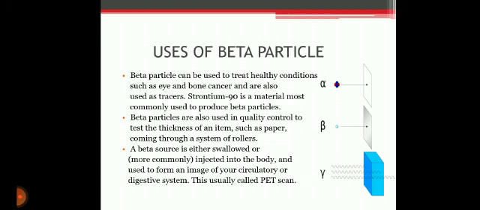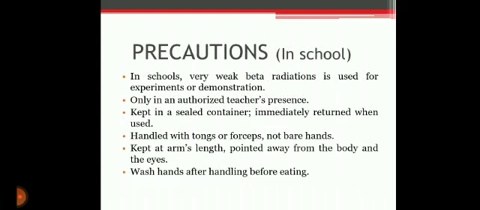One radioisotope used for this purpose is carbon 14, which can be inserted into an organic or biological molecule and followed by its beta radiation signals. Next is precautions. Beta particles, which are similar to electrons, are emitted from naturally occurring materials such as strontium 90. Such beta emitters are used in medical applications such as treating eye disease. In general, beta particles are lighter than alpha particles and they generally have a greater ability to penetrate other materials.